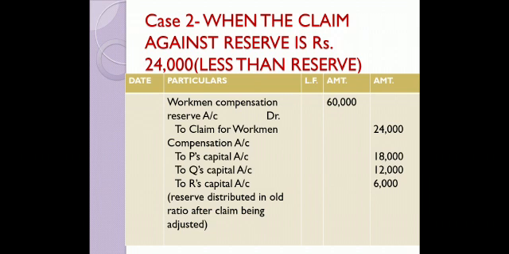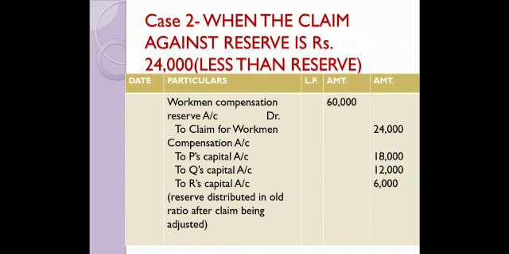When the claim against the reserve is rupees 24,000, you know that your reserve was 60,000 and the claim which you are getting is only 24,000. So it is less than the value of reserve. So from your reserve, first you will provide for the claim. You know that you have created the reserve of 60,000. Out of that, 24,000 will go for the claim, which is a liability for you. All liabilities are to be credited. But after giving a due credit to the claim, you are left with 36,000 rupees. And that 36,000 is purely a gain which is to be credited to all partners in their old ratio.